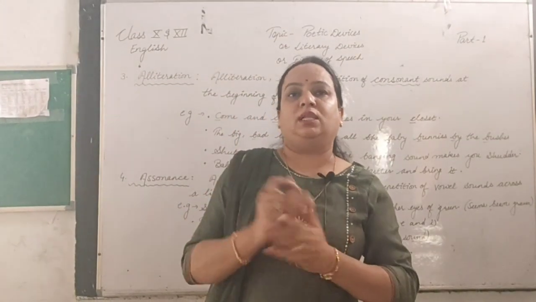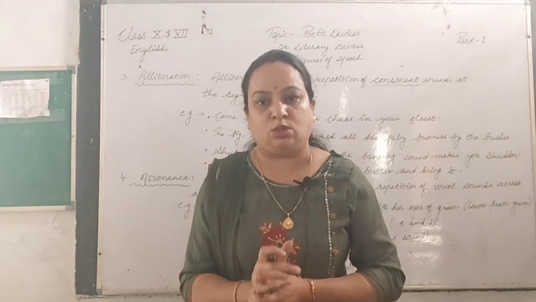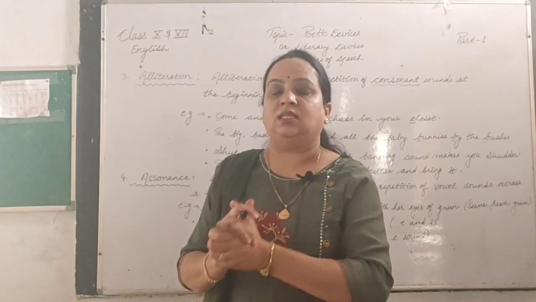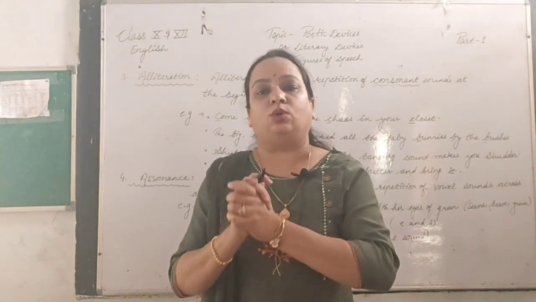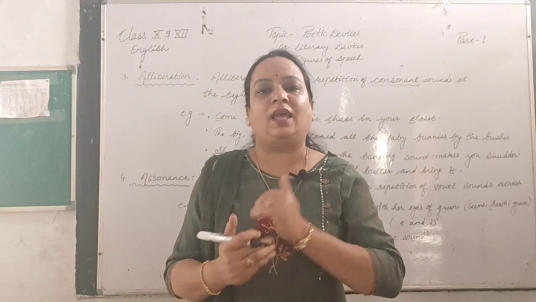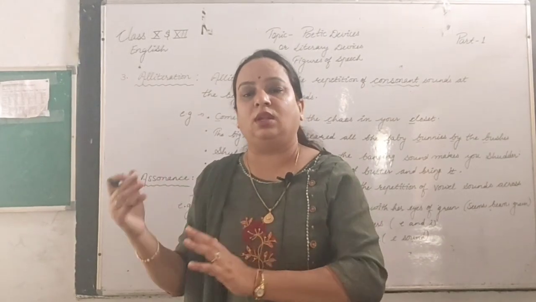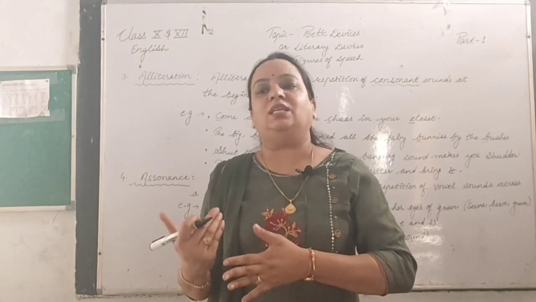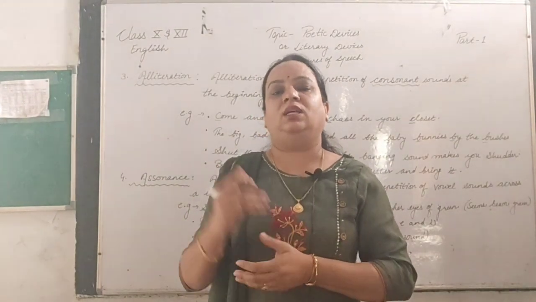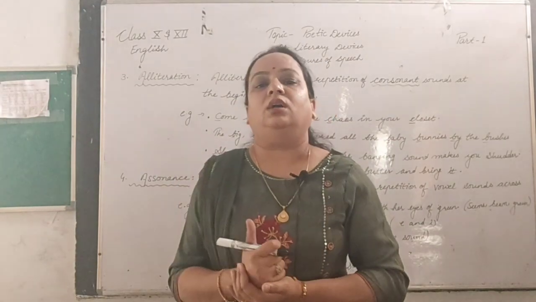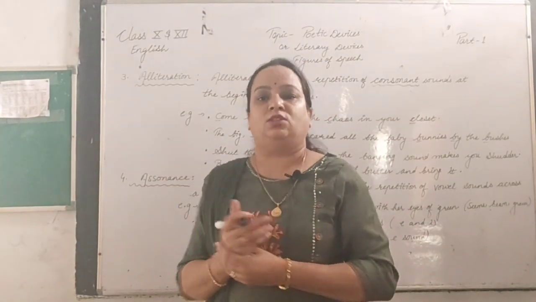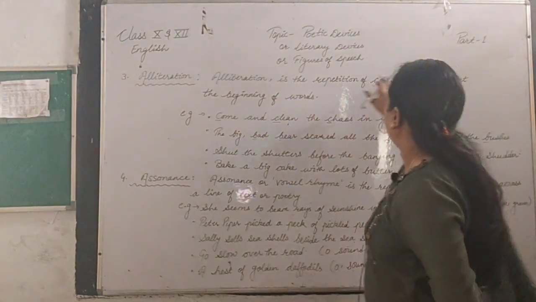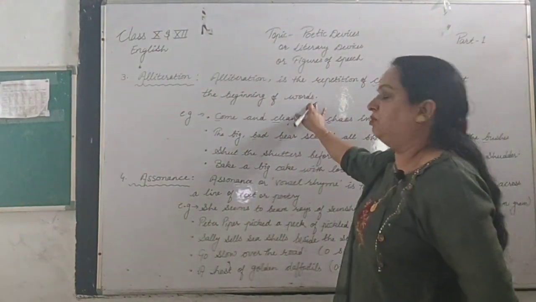You may resemble this with tongue twisters also. For example, Sally sells, she sells, at sea shore. Here you have to speak it again and again, so that you cannot say it clearly, and a challenge can also be given to someone. So that is what we have to keep in mind. Tongue twisters are the best examples of alliteration. So please note, alliteration is the repetition of the consonant sound at the beginning of the words.